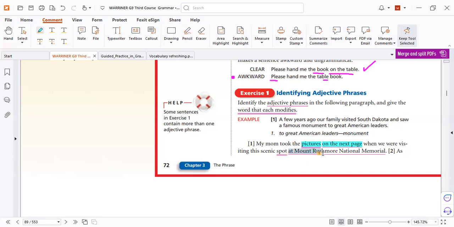At the Mount Rushmore National Memorial. So all of this is one thing: a prepositional phrase to describe where the scenic spot is. If I change it, the meaning changes. So do you mean the pictures at the mountain and the spot on the next page? No, so it's wrong.